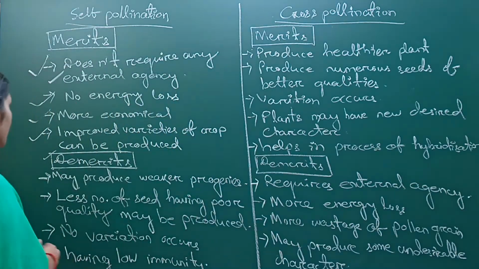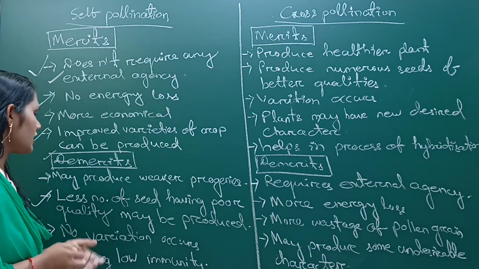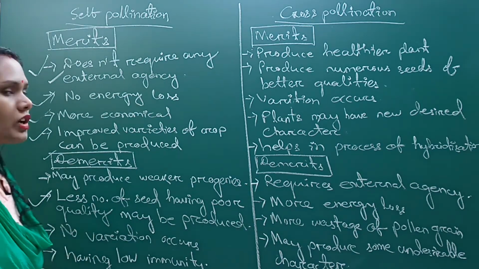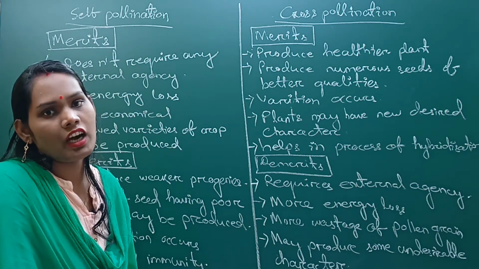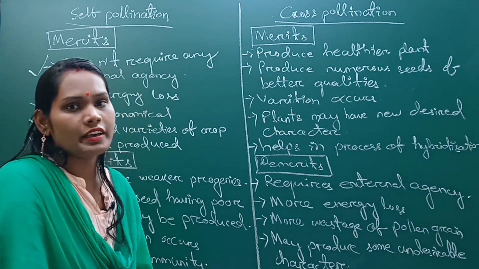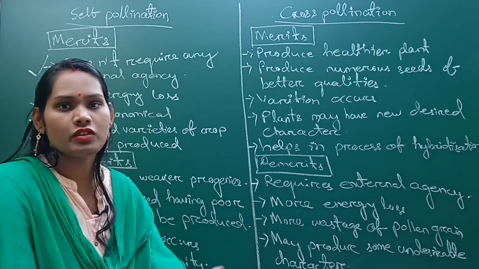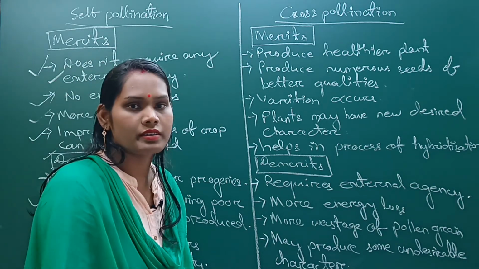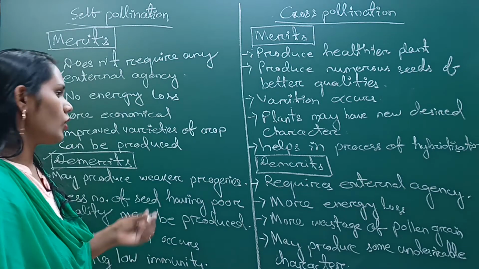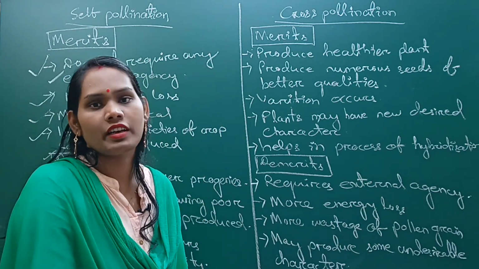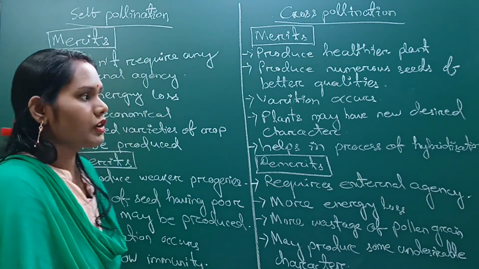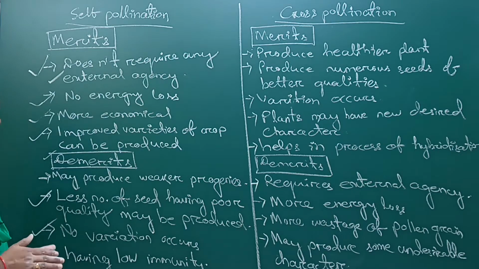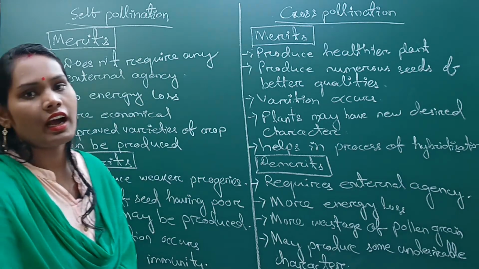Okay, so next, it can produce a less number of seeds having poor quality. The seeds may have poor quality because continuous self pollination occurs generation to generation. Next, no variation occurs, because the genes of the same mother plant are involved; no outer gene is involved in this pollination, in this fertilization. So here no variation occurs and the seeds or the progenies can have low immunity.